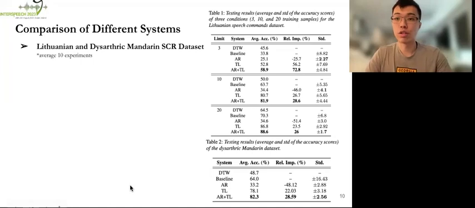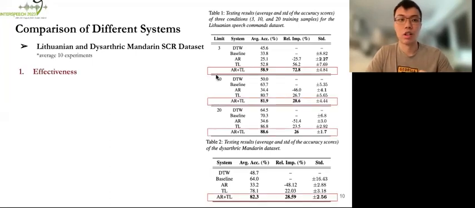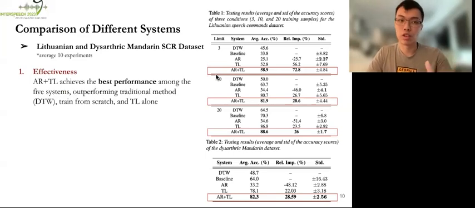And now we show the results of all the systems we listed above for comparison. Note that all the results here are averages of 10 experiments. First of all, we can see from both tables the effectiveness of our proposed method, as adversarial reprogramming combined with transfer learning consistently achieves the best overall performance among the 5 systems, outperforming the traditional method, dynamic time warping, the baseline trained from scratch, and also transfer learning alone.